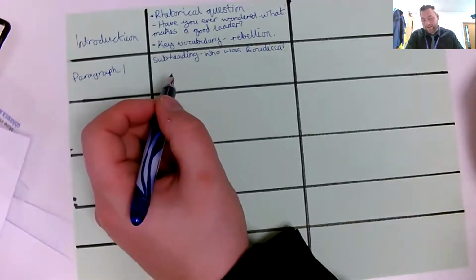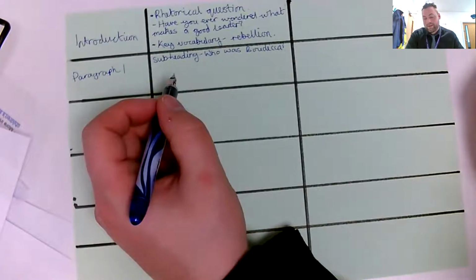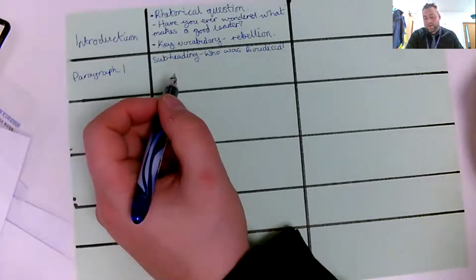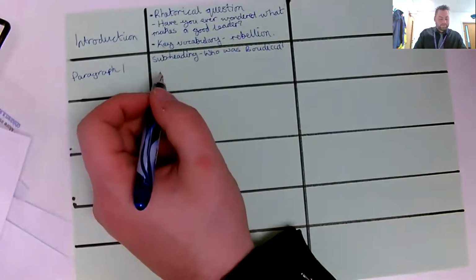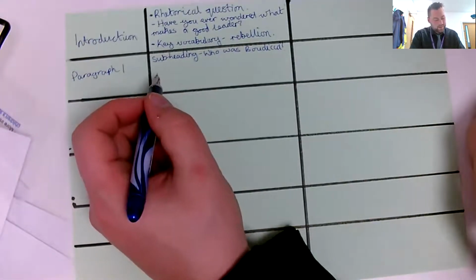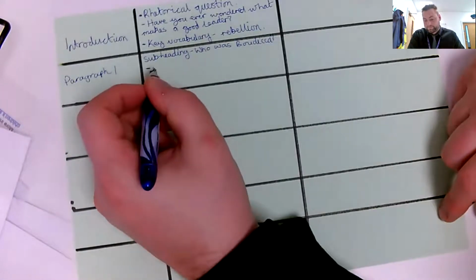Under Roman law, Boudicca, as a woman, had no right to inherit her husband's property. Her husband had an agreement to leave half of his property to Rome. She then defied the Romans, and she was beaten. Her daughters were attacked, not by her daughters, of course. So it tells us who she was.